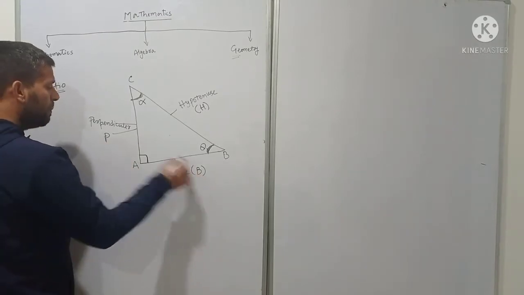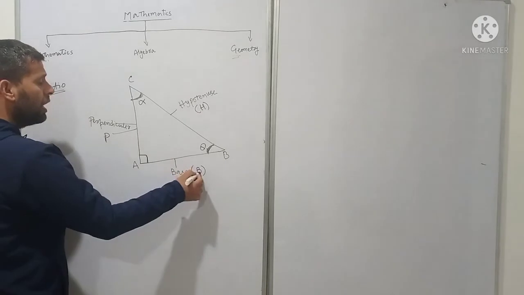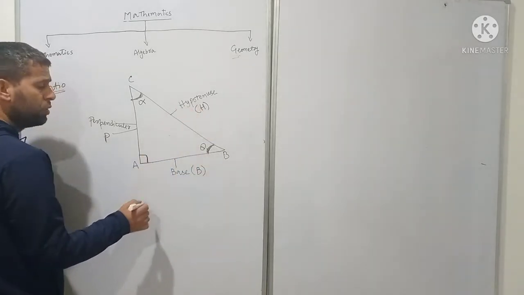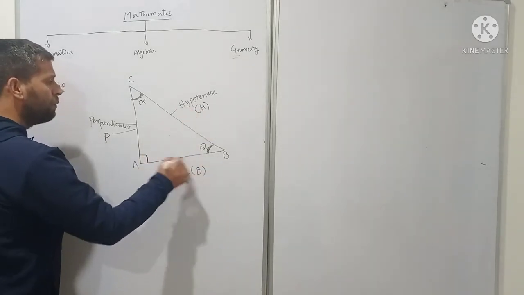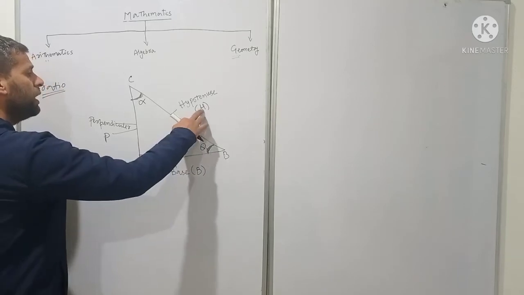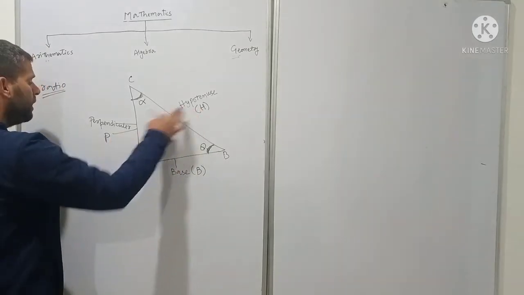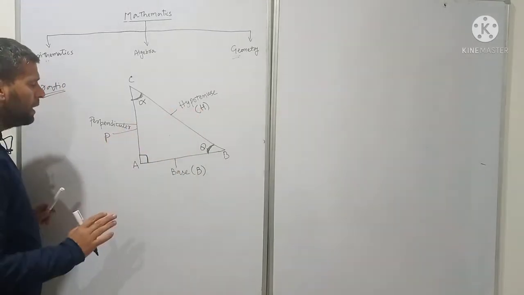Similarly, if we divide base by perpendicular or base by hypotenuse, another two ratios have been formed. Similarly, we can divide hypotenuse by base and hypotenuse by perpendicular.